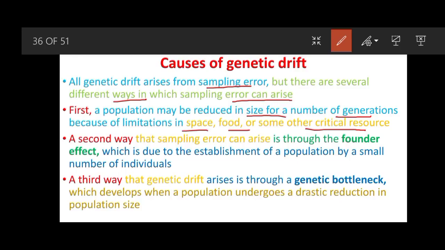The second way is that sampling error can arise through the founder effect, which is due to the establishment of a population by a small number of individuals. And the third way that genetic drift arises is through a genetic bottleneck, which develops when a population undergoes a drastic reduction in population size. So these are the three ways which are causing the sampling error.